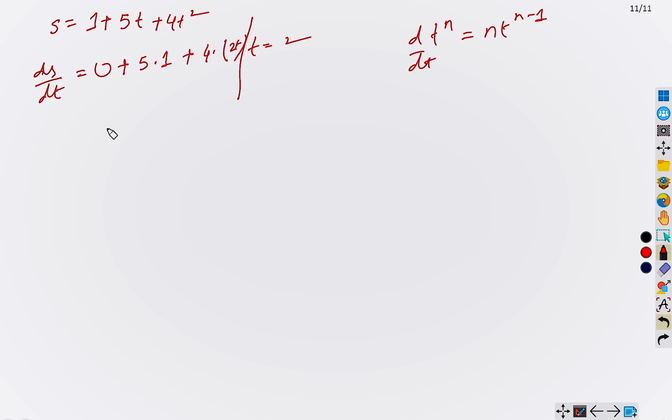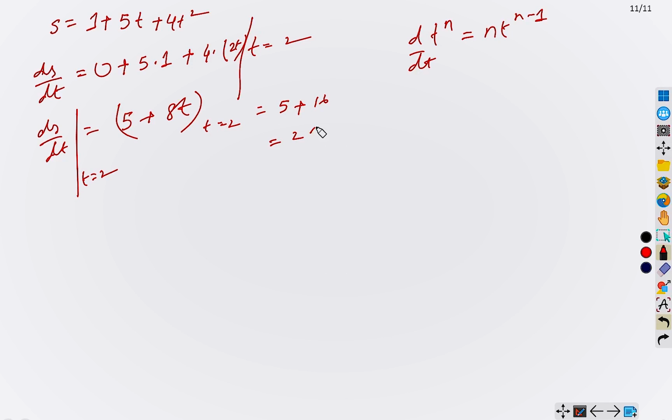So we just evaluate this formula here. 5 plus 8t, correct? So the instantaneous velocity at t equals 2 is 5 plus 16 equals 21. So you often encounter this type of problem in dynamics, in physics, in kinematics. Okay. So in this way you can solve this.